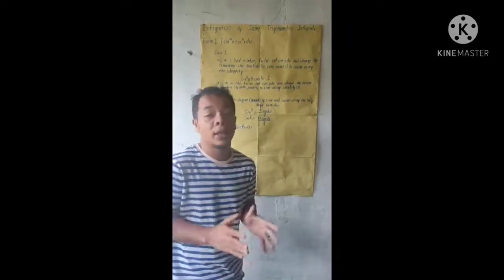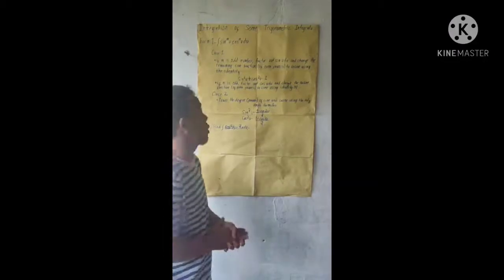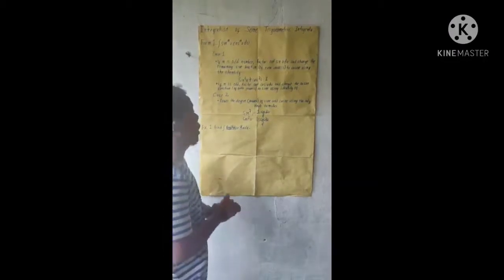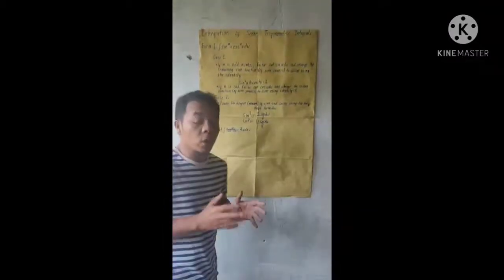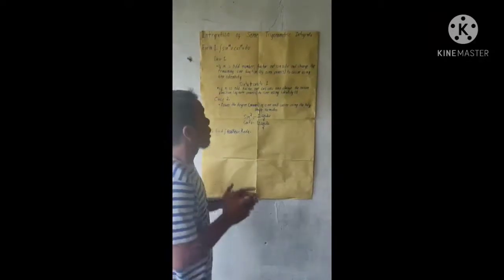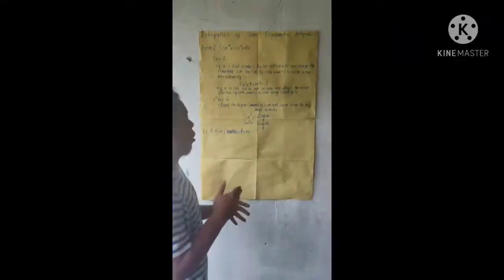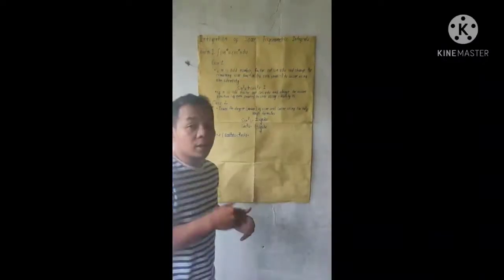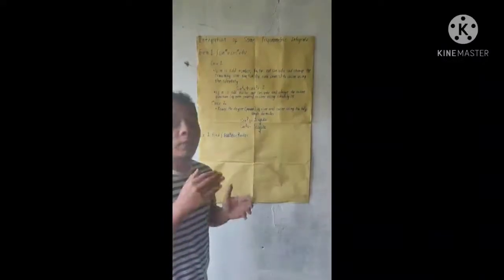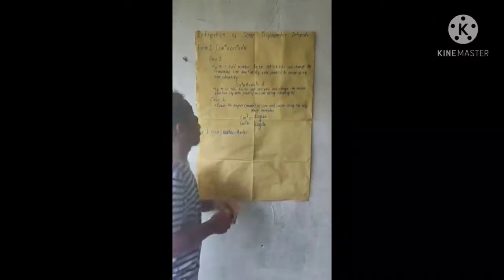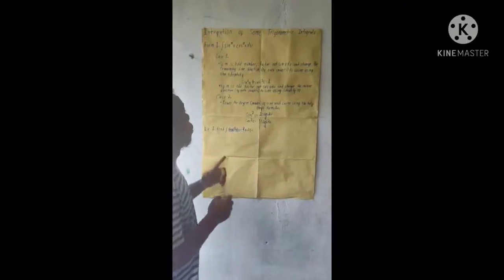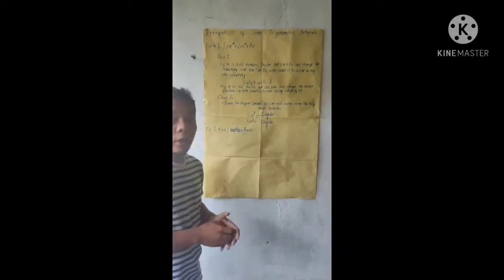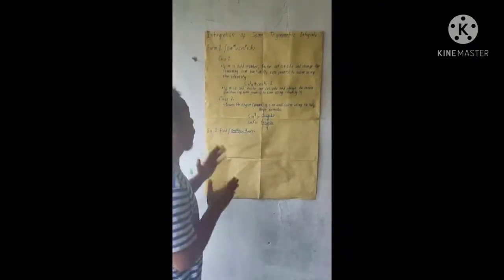I am here to discuss and explain Lesson 3, which is the integration of some trigonometric integrals. We will consider in this section some conditions under which integration of trigonometric integrals of the following forms can be done. Form number 1: sin^m u cos^n u du. To evaluate an integral of this form, we will consider these two cases.